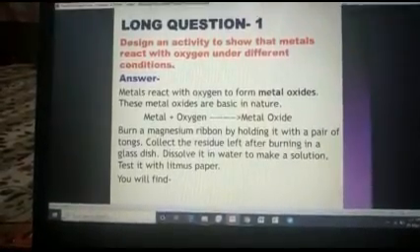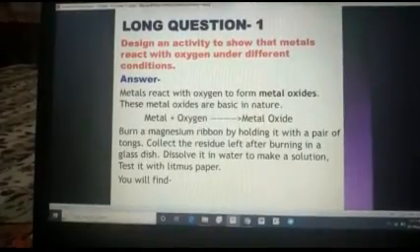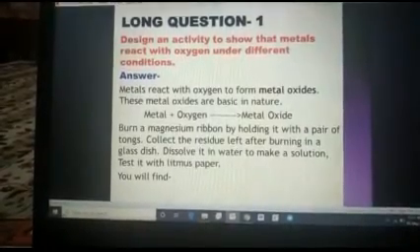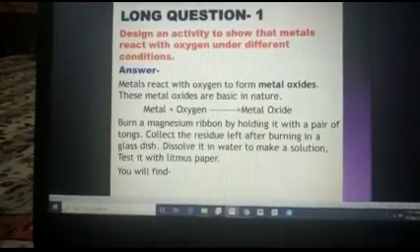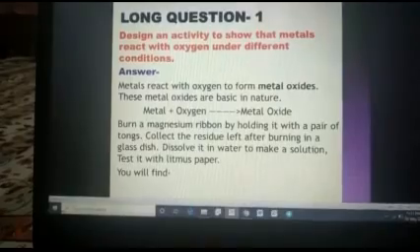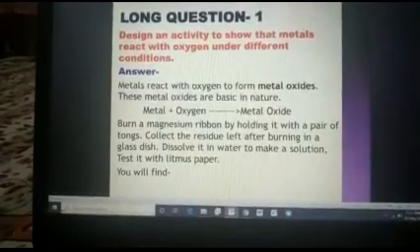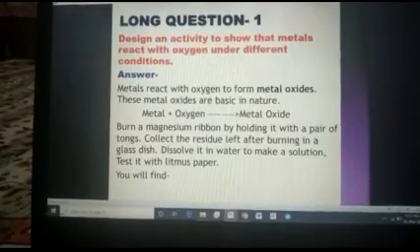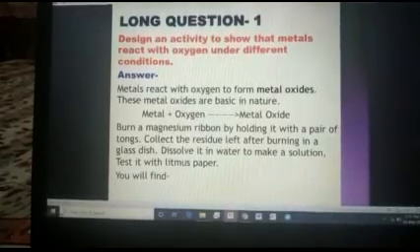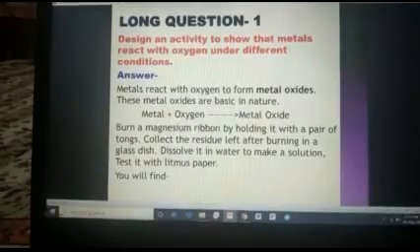Now, your classwork. Students, design an activity to show that metals react with oxygen under different conditions. Write down this question, long question number 1, in your notebook. Have you all done? Okay, now start writing the answer.